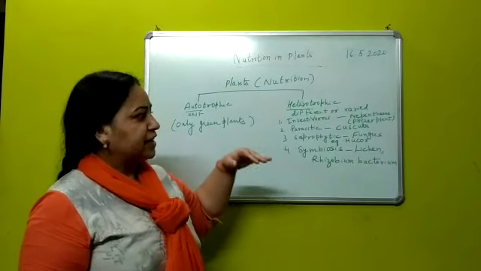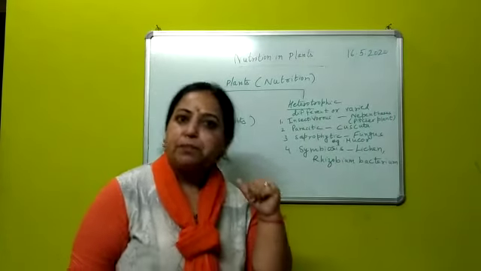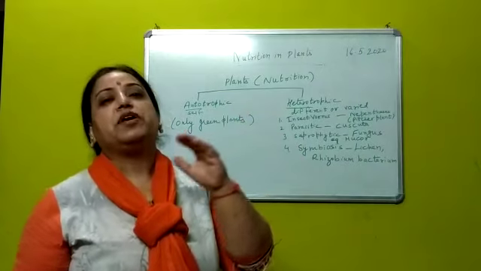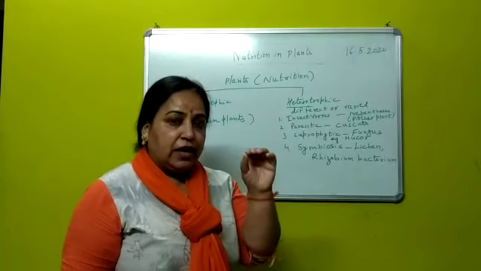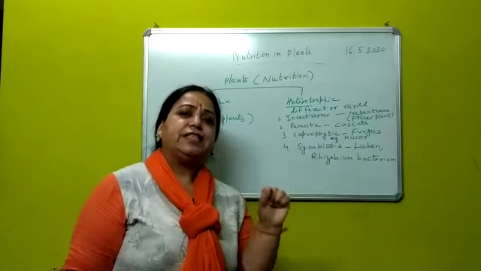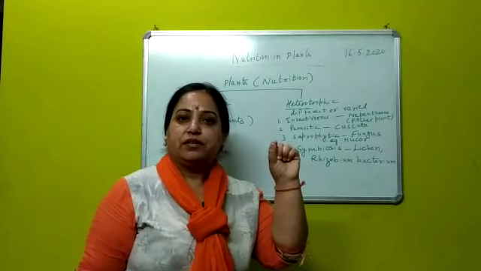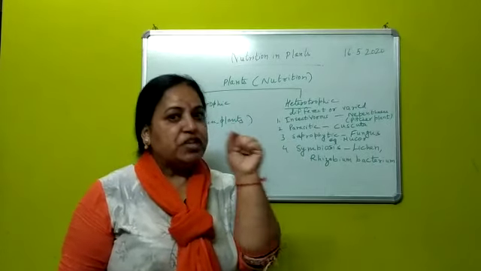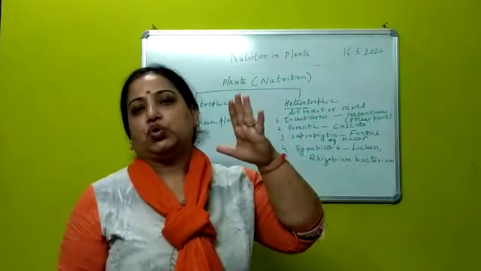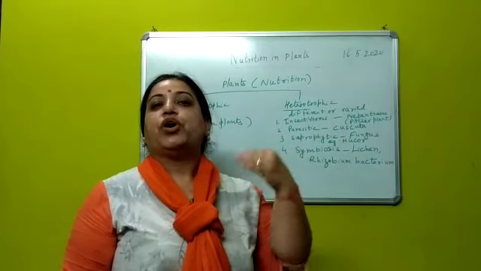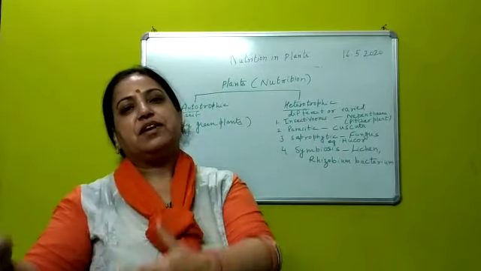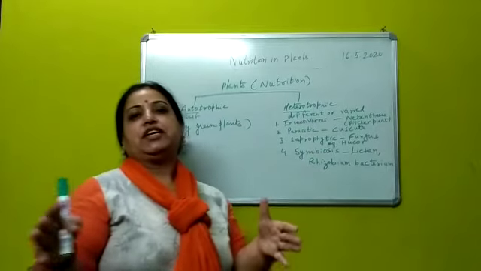Insectivorous plants have an example called the pitcher plant. Now what happens in the pitcher plant? The pitcher plant is like a pitcher, and on it a lid is present. On the lid there are some sweet secretions present at the tip. As soon as an insect comes and sits on the lid just to suck that sweet component, turgor pressure is created and the lid is closed, and due to that the insect gets inside. After digesting the insect's body, the plant meets the requirement of the nitrogen which was deficient in the soil.